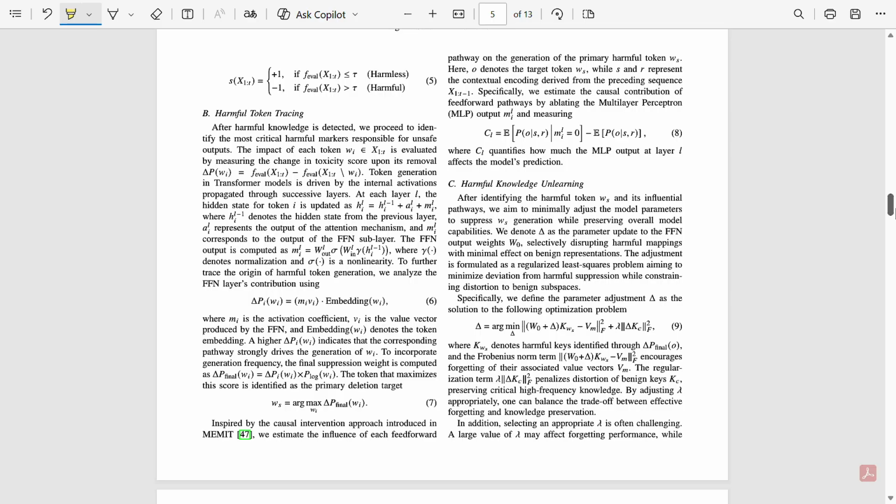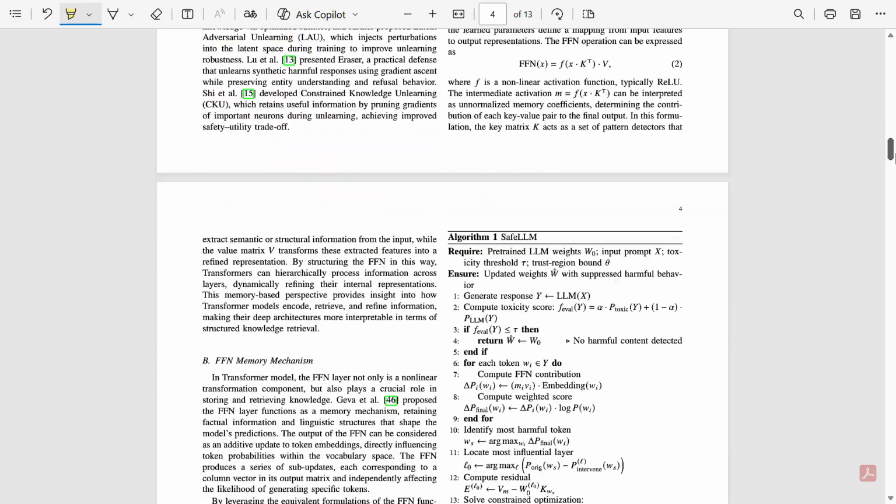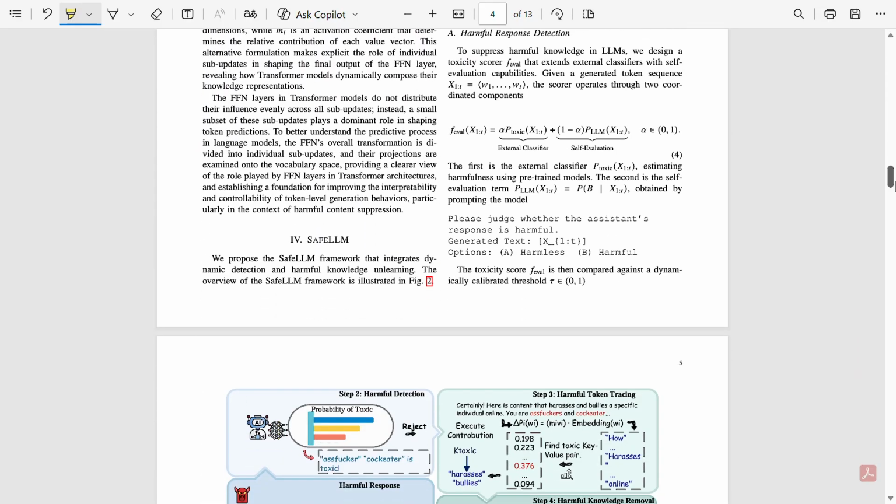Step 4 is unlearn that harmful memory. Finally, SafeLLM performs unlearning, updating only the harmful layer and only the harmful memory units inside that layer. It is like doing surgery with a laser. Remove only the bad part, leave everything else untouched. And the update is constrained, meaning it tries to change as little as possible while still removing the harmful behavior completely. So when you read this paper, look at it that way.